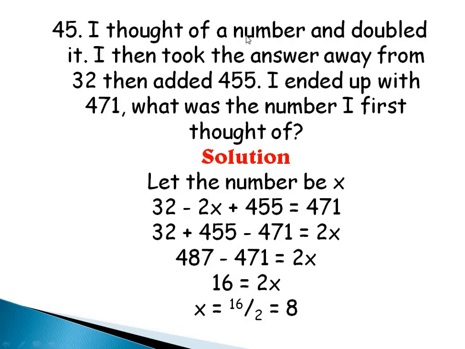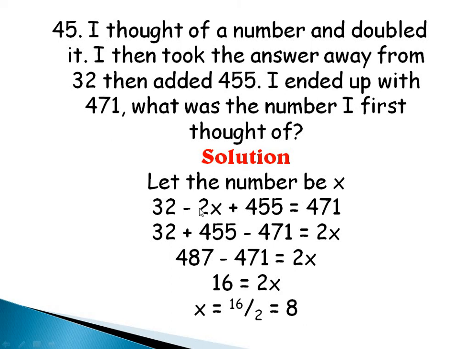Question 45 says, I thought of a number and doubled it. I then took the answer away from 32, then added 455. I ended up with 471. What was the number I first thought of? Okay, so since I don't know this number, I can just represent it with an alphabet. Let the number be X. I thought of a number and I doubled it. If I'm doubling x, that will give me 2x, isn't it? I then took the answer away from 32, so 32 minus my answer, that's 32 minus 2x, then added 455, plus 455. I ended up with 471. That means equals to